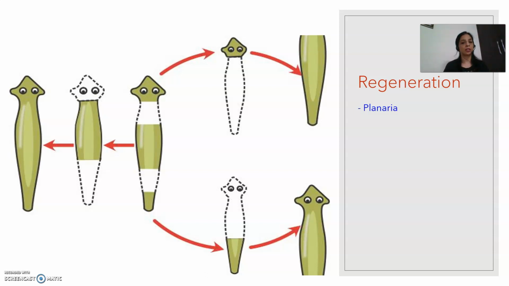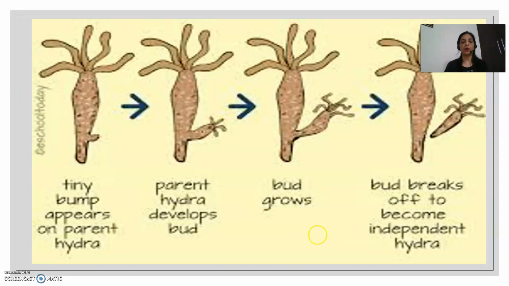Regeneration occurs in lizard also when they regenerate their tail, but no new organism is being produced. So regeneration of tail in lizard is not a mode of reproduction. Always remember this. Next, we move on to another mode of asexual reproduction, which is budding.